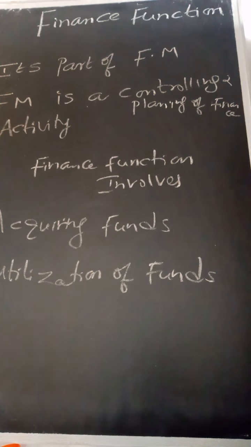See, my dear students, at the management level, at the MBA level or anything, what you need to do is you have to understand the concept. When you understand the concept, you will be able to say what is the meaning of finance function and all. See, the four important elements of finance function is nothing but, number one, acquiring the funds. He has to acquire. The sources of the funds is known as acquiring the funds.